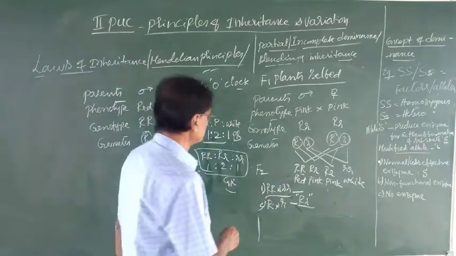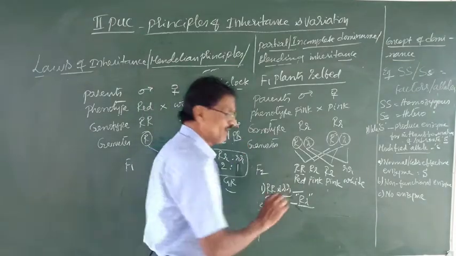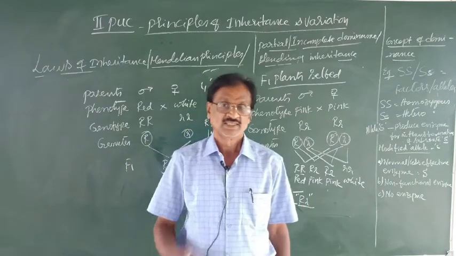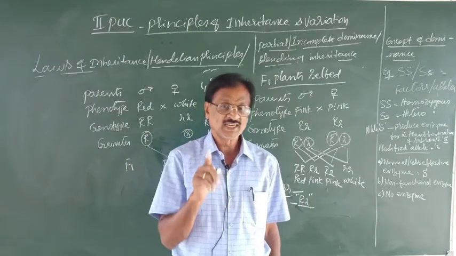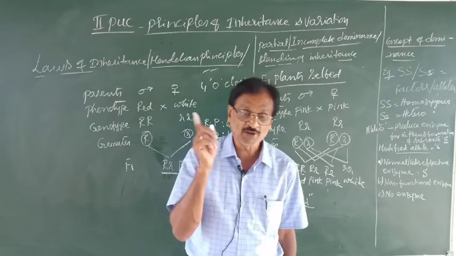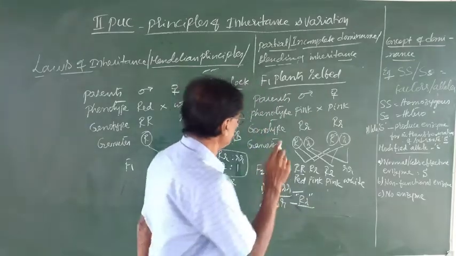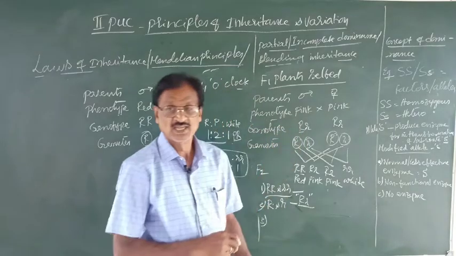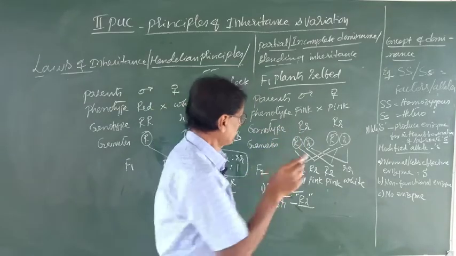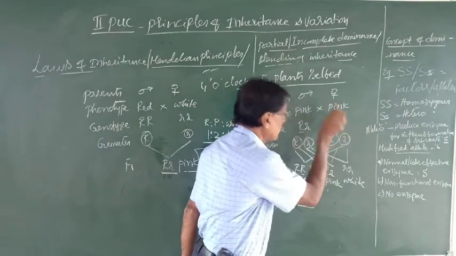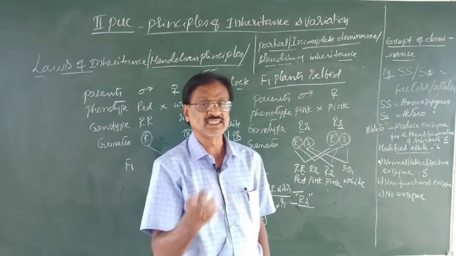Why is the pink resulted? What may be the reason? The reason is the incomplete dominance of a dominant gene, capital R for red, over the white, which is represented by small r and is recessive.